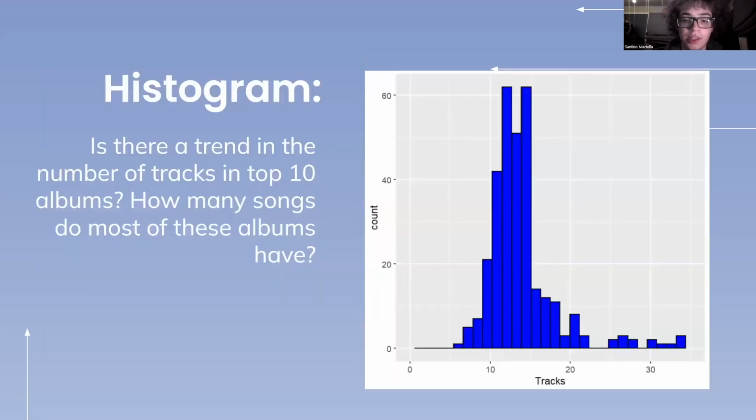Next, we wanted to see if there was a trend in the number of tracks that these top 10 albums had within them. And if there was a trend, how many songs did most of these albums have within them? So we created a histogram. The histogram revealed to us that most of the albums in the top 10 seem to have about 10 to 16 tracks. The histogram also displayed a positive skew, with the curve's tail moving towards longer albums.